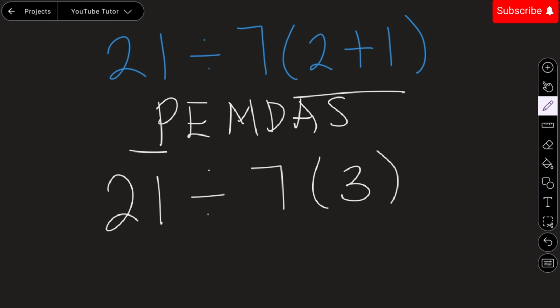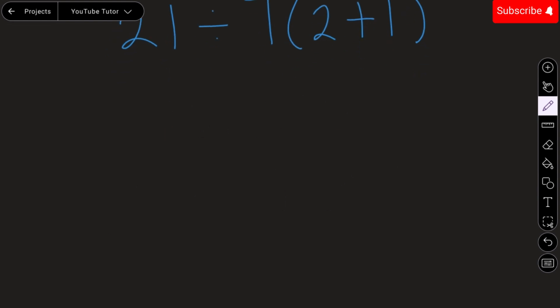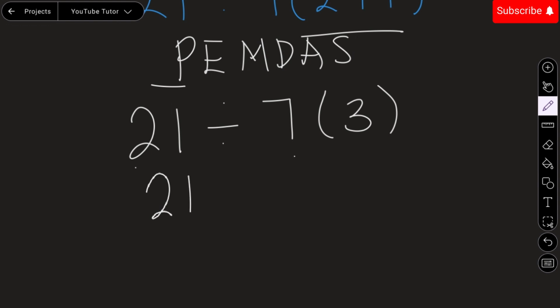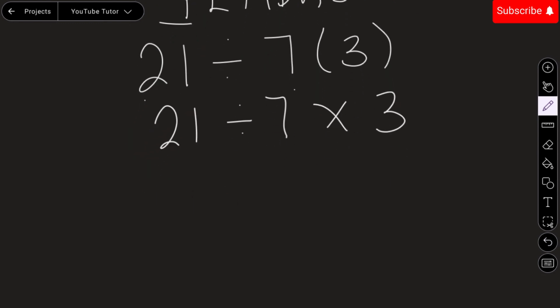Afterwards, what we are going to do is solve from the left to the right side. Now we have 21 divided by 7 times 3. Alright, so 21 divided by 7 gives us nothing else than 3, multiplied by this 3 which is here, gives us our final answer as the product 9.